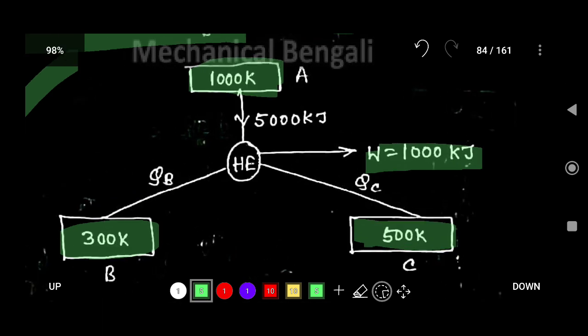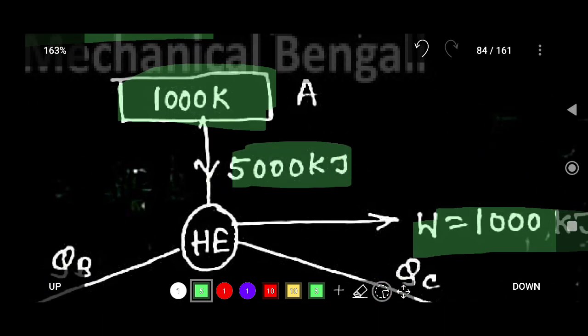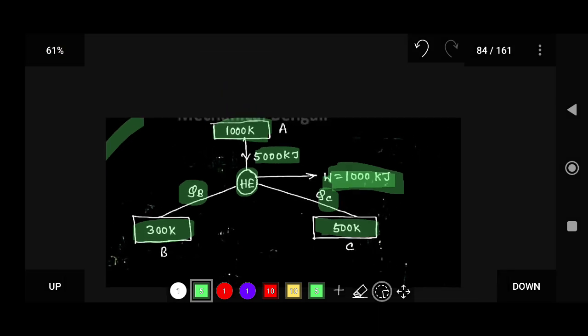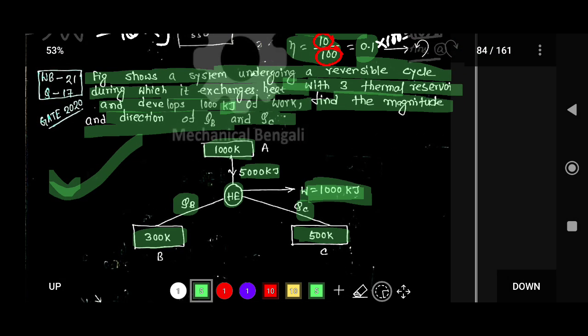Now basically here 5000 kilojoule of heat is going into the heat engine from reservoir A, and 1000 kilojoule of work is produced, and there is a QB and QC, but their direction is not given. So you have to find out the magnitude and direction of QB and QC.